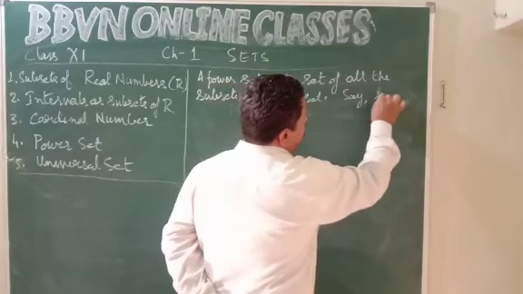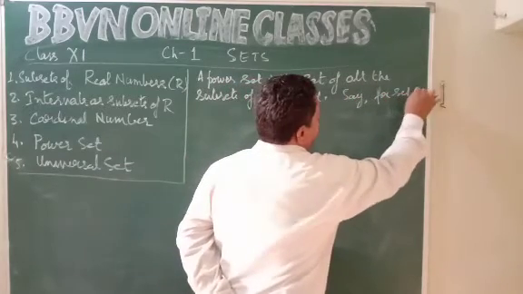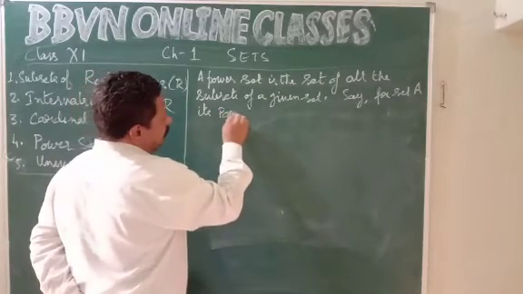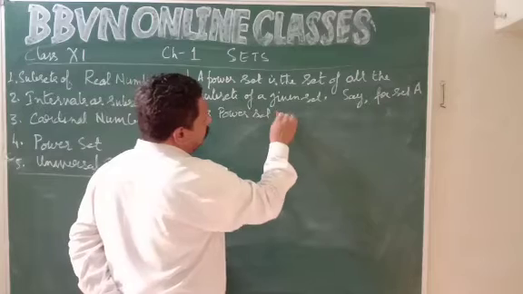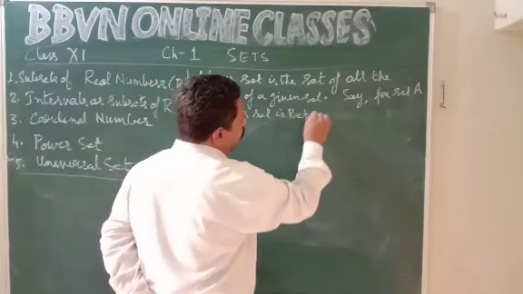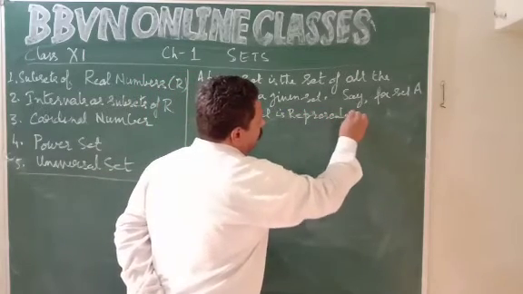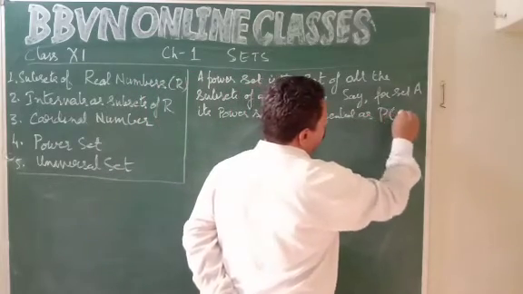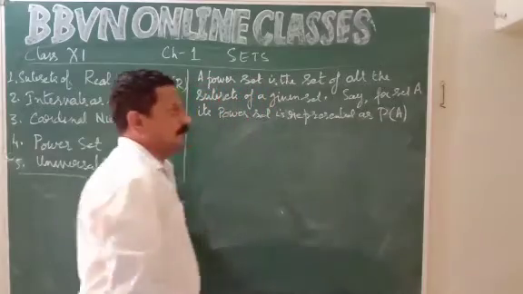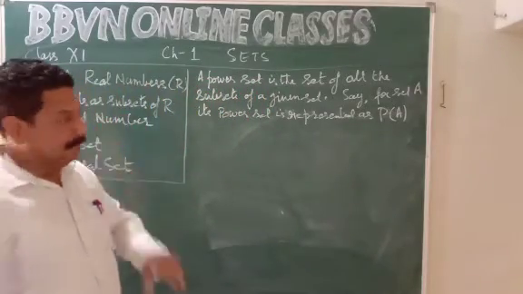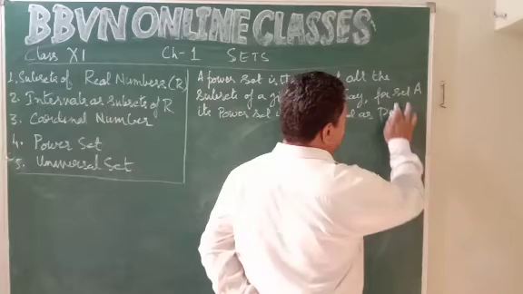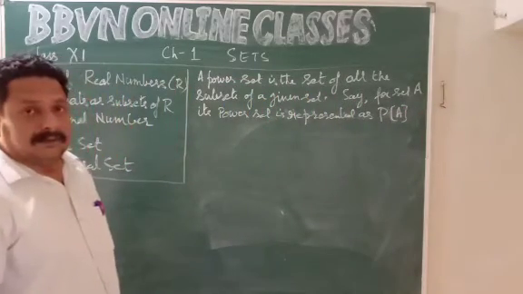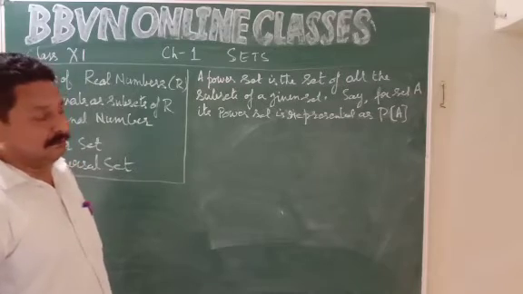Say for instance, for set A, its power set is represented as capital P of A. It is better if we use the square brackets, P[A], power set of A. Right? Capital P of A represents power set of A.